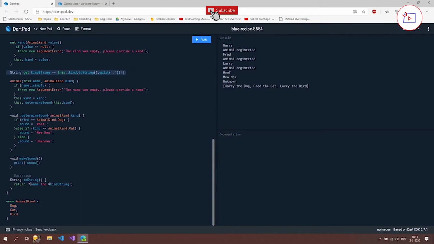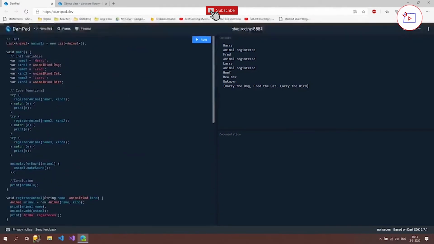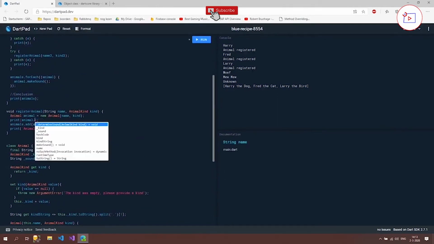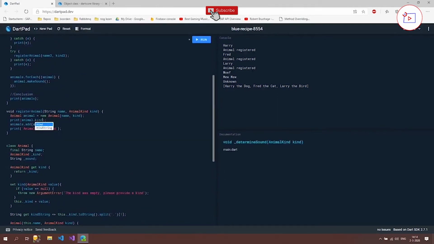So this is what we call an arrow function, and this is something that isn't actually necessary. You can, if you want, write it out in whole, but if you're experienced, then this may be a quicker syntax to write it out. So we can now use this kind string inside a class, but we are also able to use it outside. So we could say here kind string, and we could run that.